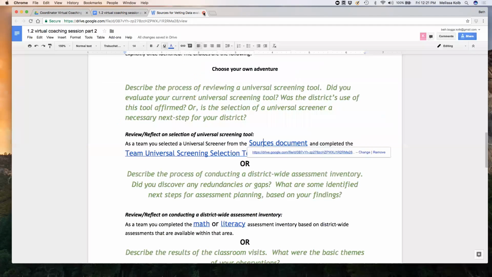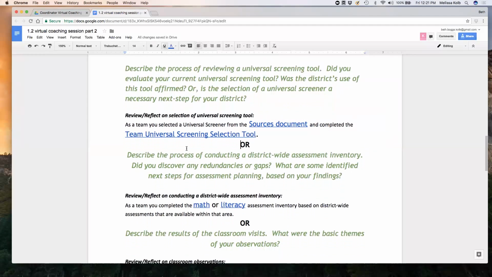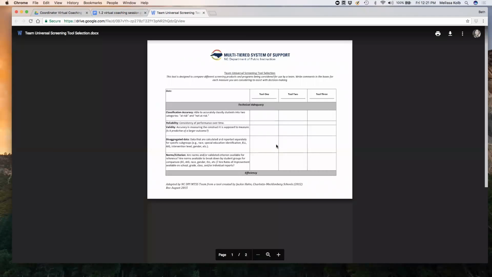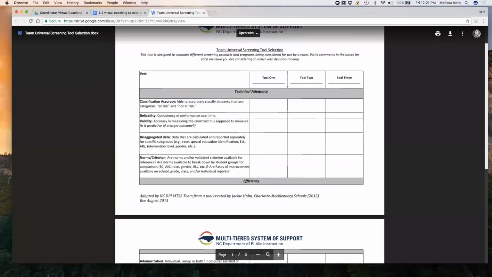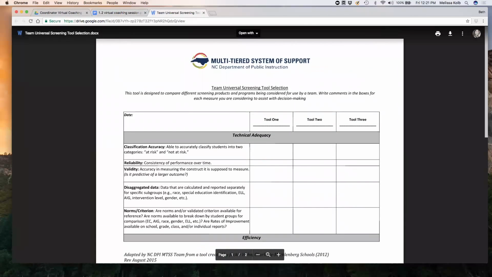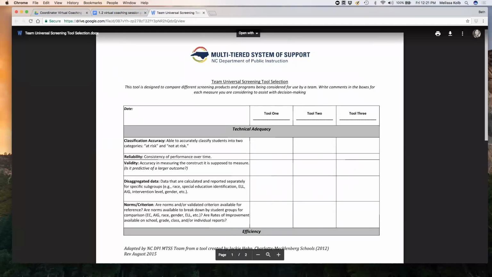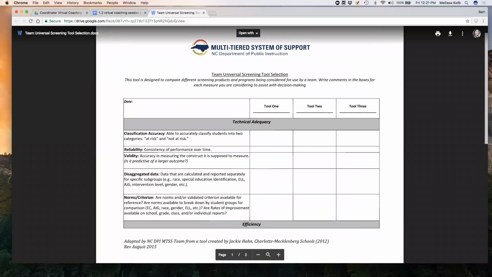In addition to that, you might also want to use the Team Universal Screening Selection tool. Or you might have already used this. These are the things that you should have been using already. This tool helps you think about what are some tools that we've thought about using. You might even think about tools that you already do use. And then you want to ask yourself questions around how effective those tools are.